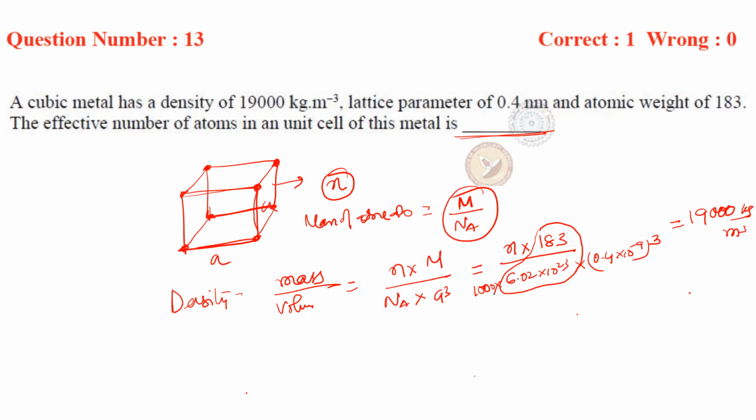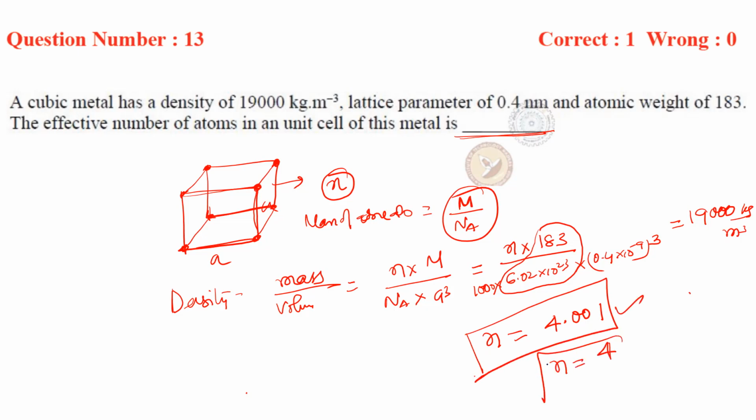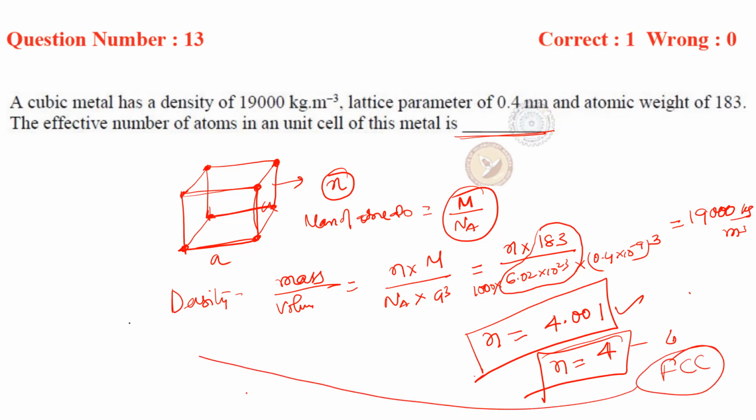Now if you calculate this, I have calculated it, you calculate by yourself, n equals 4.001. Since n is an integer, n equals 4, so the total number of atoms will be 4. So the effective number of atoms, which is 4, is the case of FCC. So this is an FCC structure material. Okay guys, let us move to the next question.